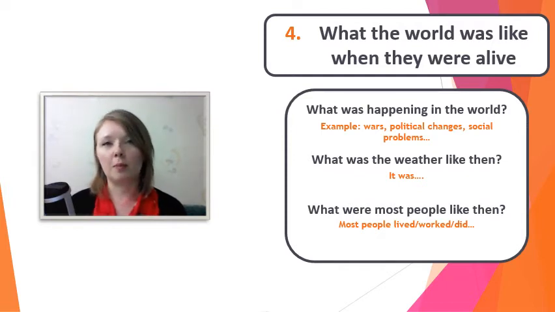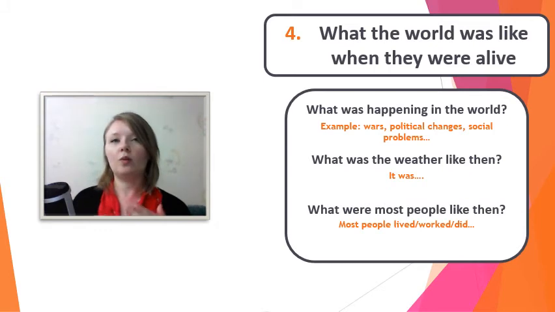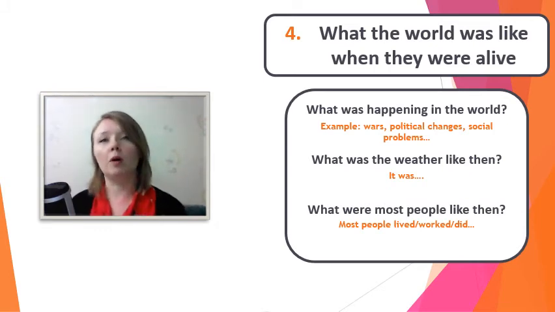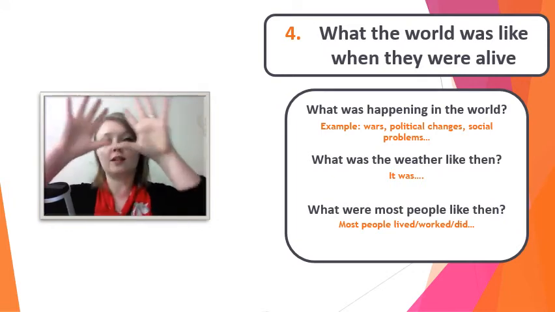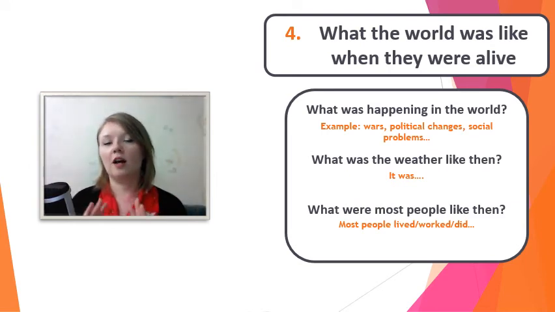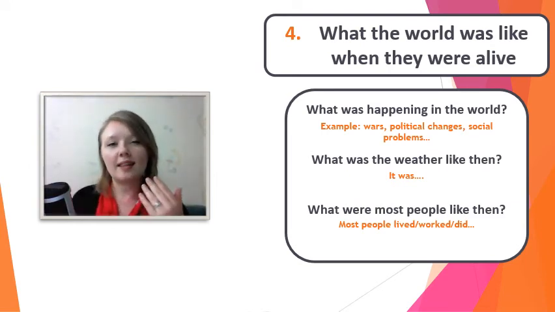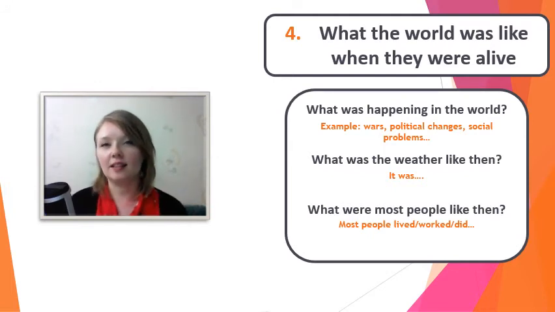Often famous people were different somehow from most people. So we can compare. What were most people like when they were alive? Most people lived in certain places, worked certain jobs, or did certain things. The purpose of this is to give us some context about where this famous person came from and why they acted the way they did and did the things that they decided to do.